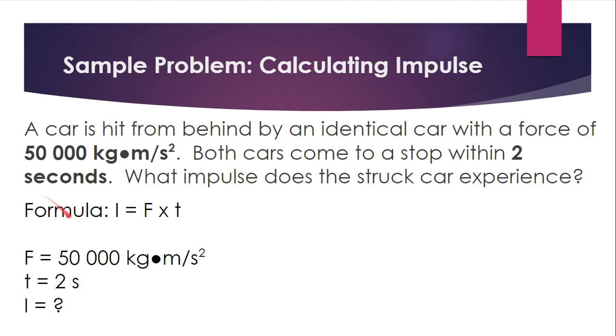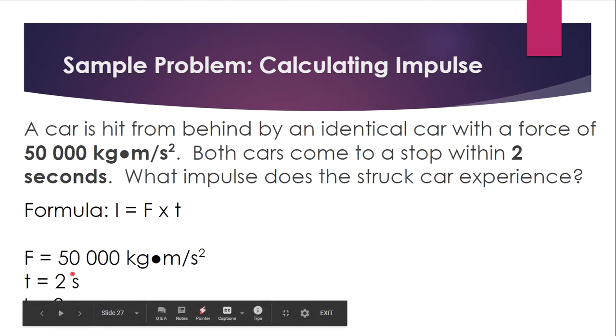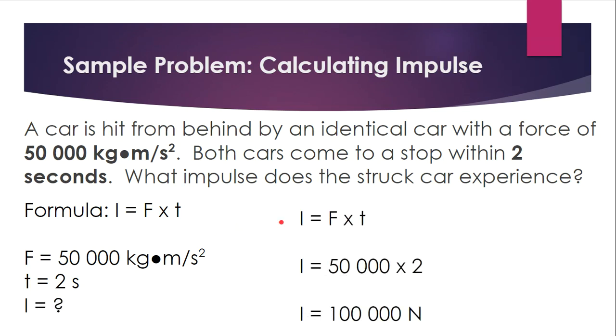So we take 50,000, our force, and we multiply it by our time, 2 seconds, to find out our impulse. So here's the equation. Impulse is equal to 50,000 times 2, or 100,000 newtons is the impulse.